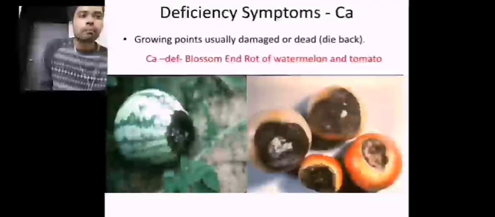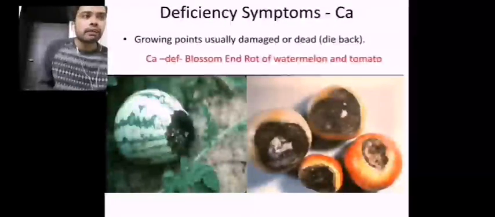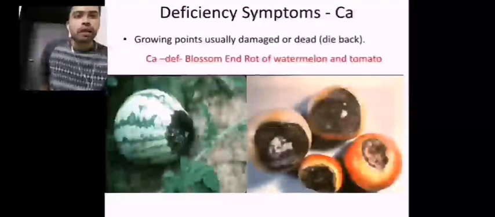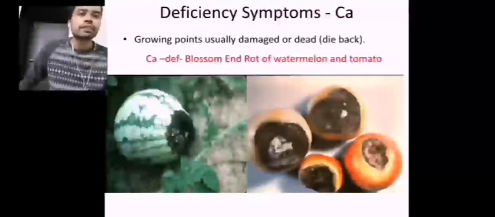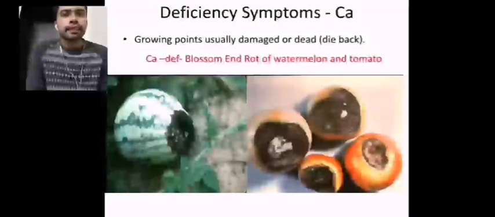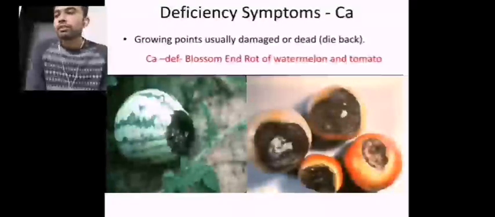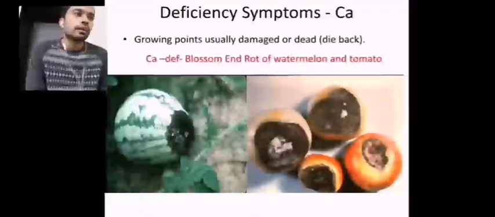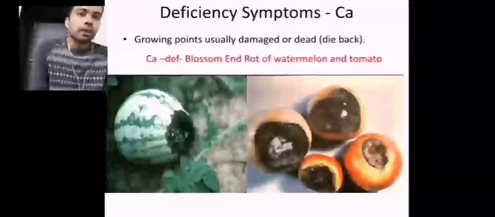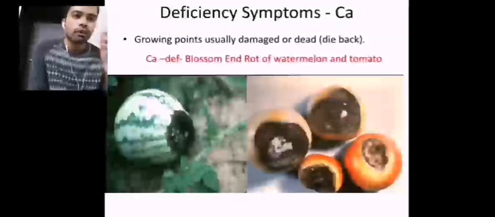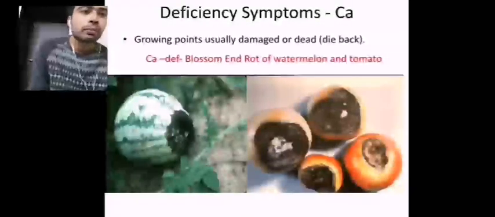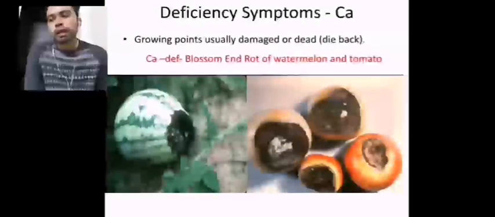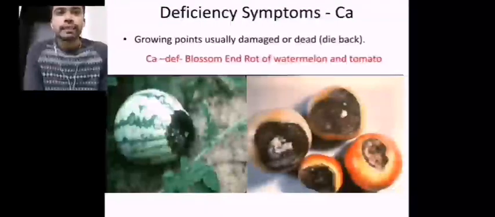When you apply calcium to the plant, it will not be translocated to the younger leaves and the extreme tips of the plant body. That is why you can see the deficiency symptom of calcium at the extreme tips. The extreme tips of the plant body, whether an inflorescence, a fruit part, a flower part, any kind of tip leaves, a flower bud, a typical bud, or the shoot apical meristem, whatever it may be, will be influenced by calcium deficiency.